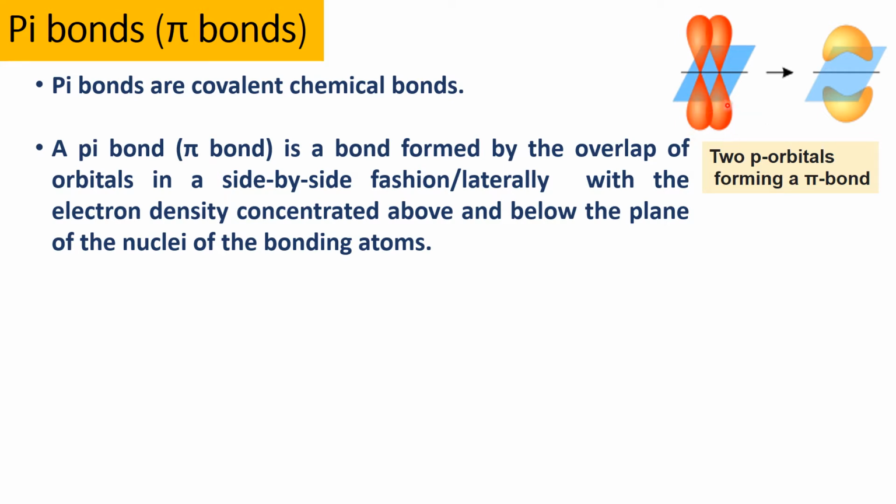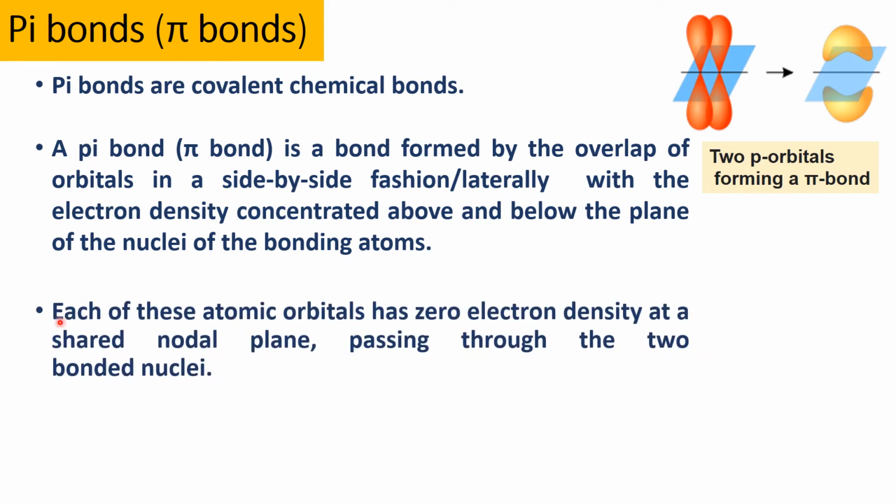Here the two p orbitals are forming a pi bond by sidewise overlapping, and the electron density is concentrated above and below the plane of the nuclei of the bonding atoms.